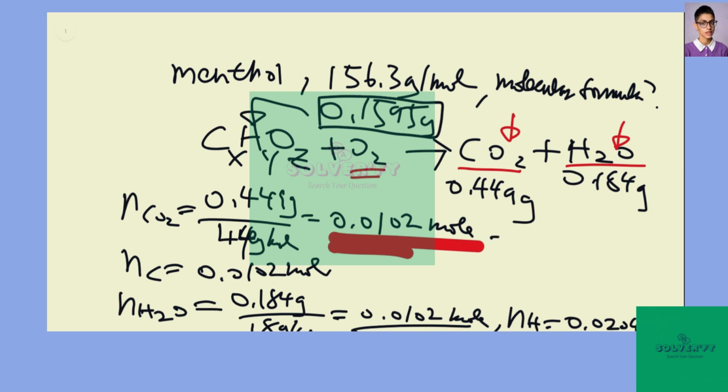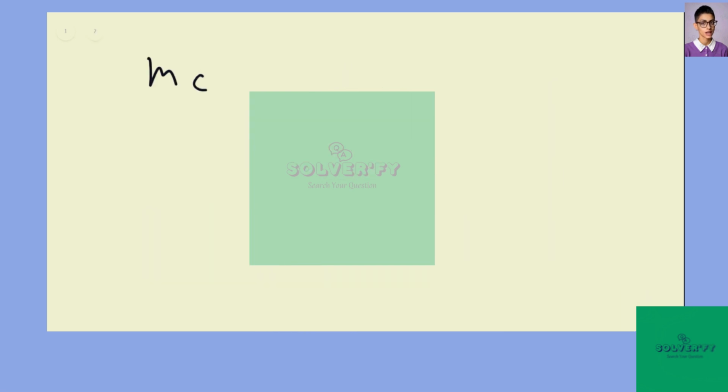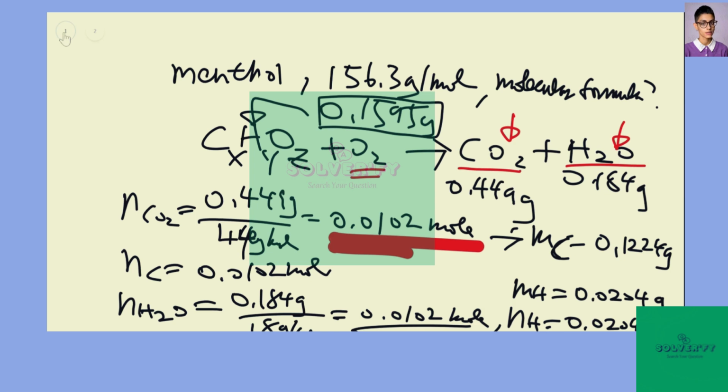Let's convert to the mass of carbon first: 0.0102 moles times 12 gives 0.1224 grams. For the mass of hydrogen, the molar mass of hydrogen is 1, so the mass is essentially the same as the number of moles.